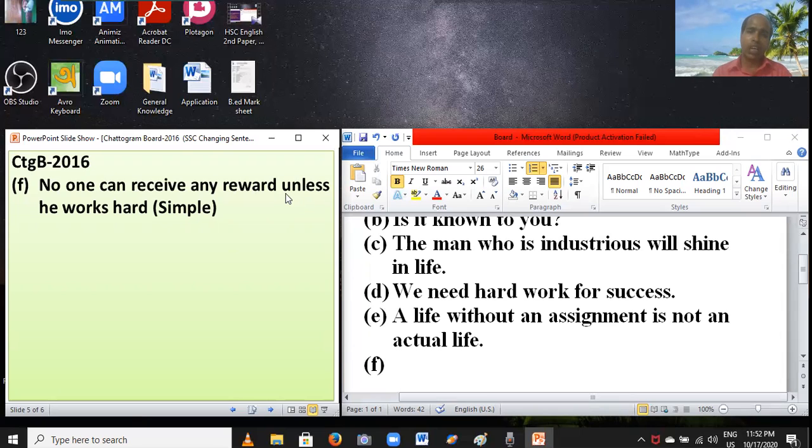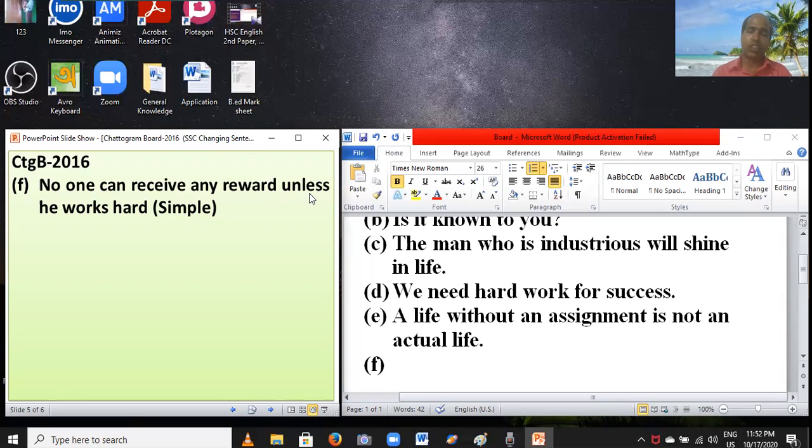Here the conjunction "unless" is a conjunction of complex sentences.